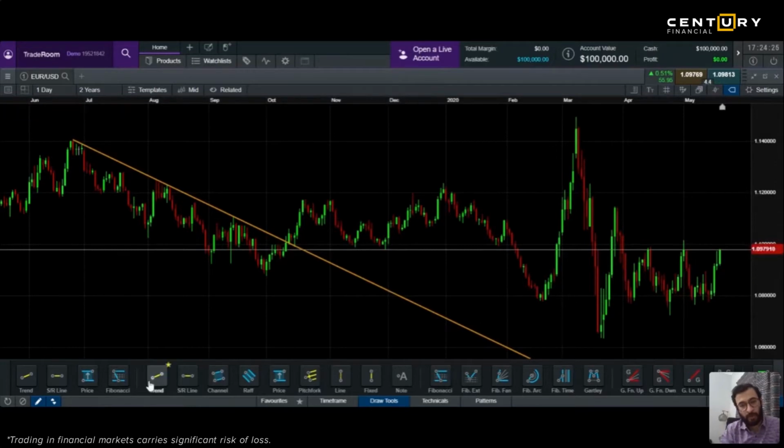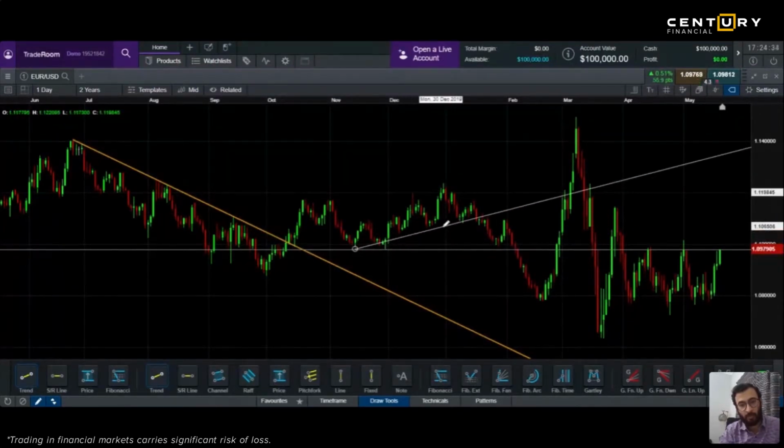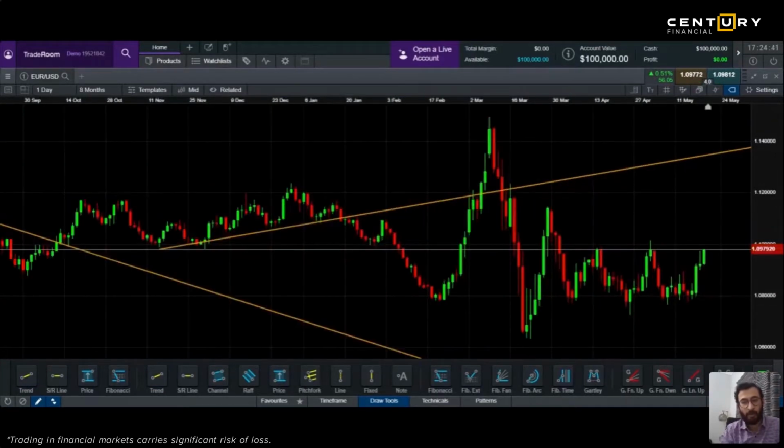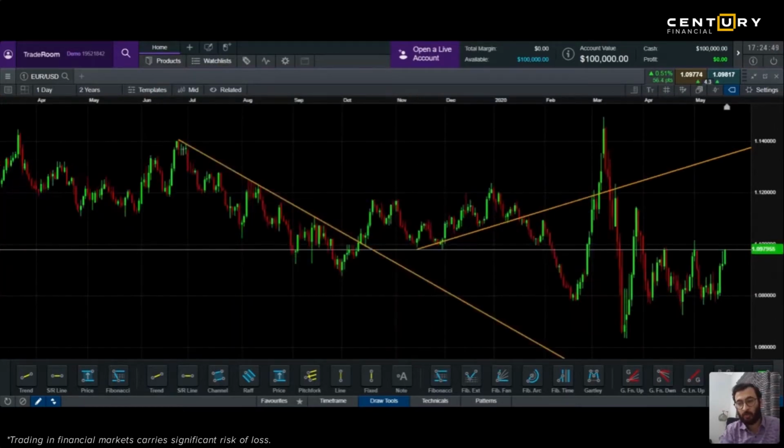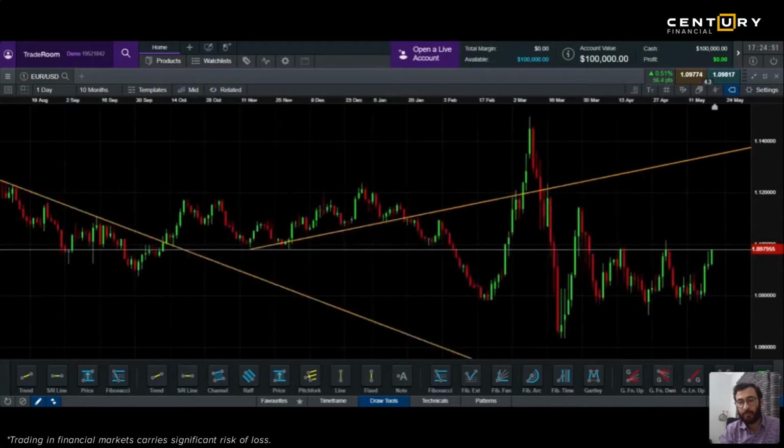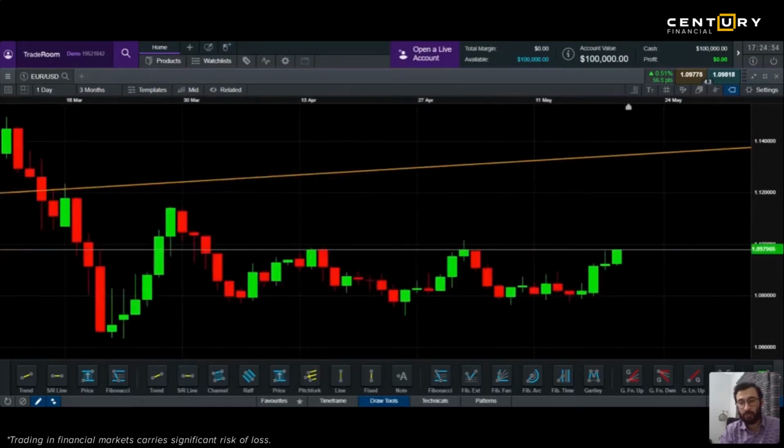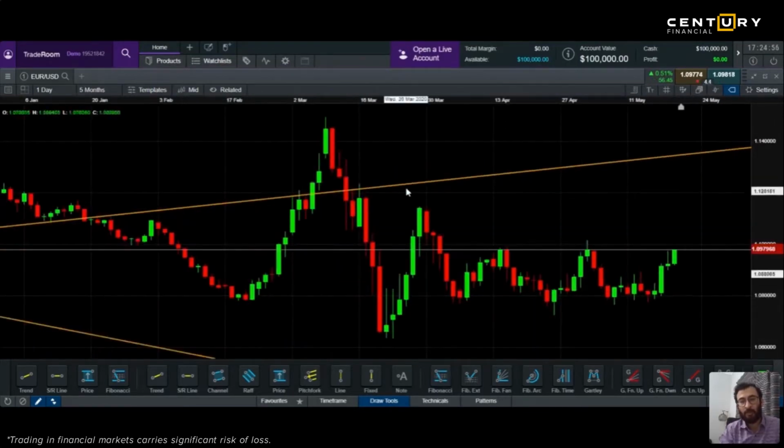So again, look at another uptrend here. See, so this is again another uptrend. So we have to understand that the market moves in trends. We have to find out the right trend to go with, and for example, right now if I look at a daily chart also, see, there is no trend as such.